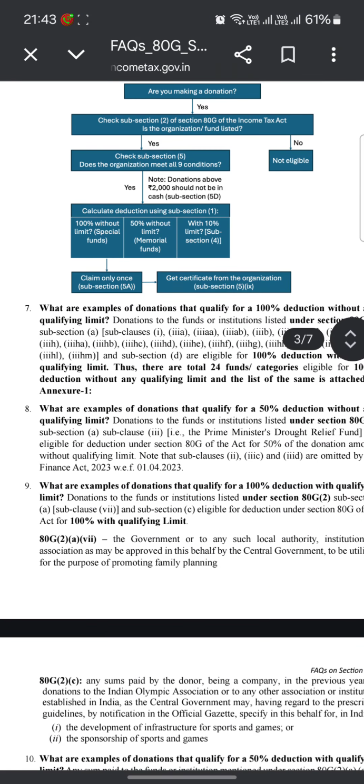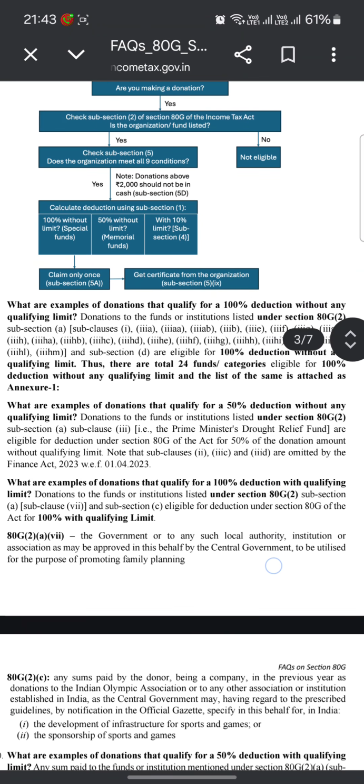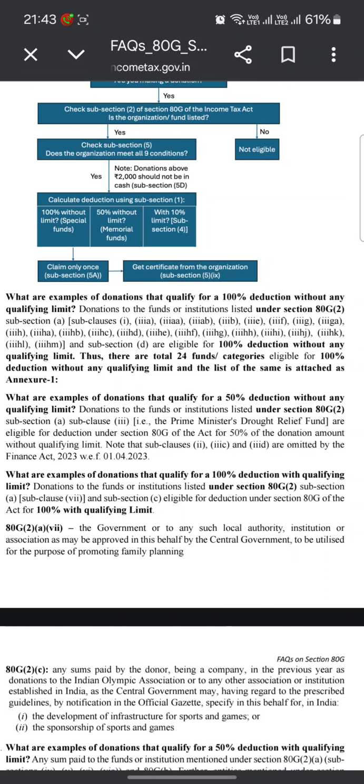What are examples of donations that qualify for 50% deduction without any qualifying limit? Donations to the funds or institutions listed under section 80G(2), subsection 1 of section 3, and the Prime Minister's Drought Relief Fund are eligible for deduction under section 80G of the Act for 50% of the donation amount without qualifying limit. Note that subclauses 2, 3C, 3D were omitted by the Finance Act 2003 with effect from 1st April 2023.